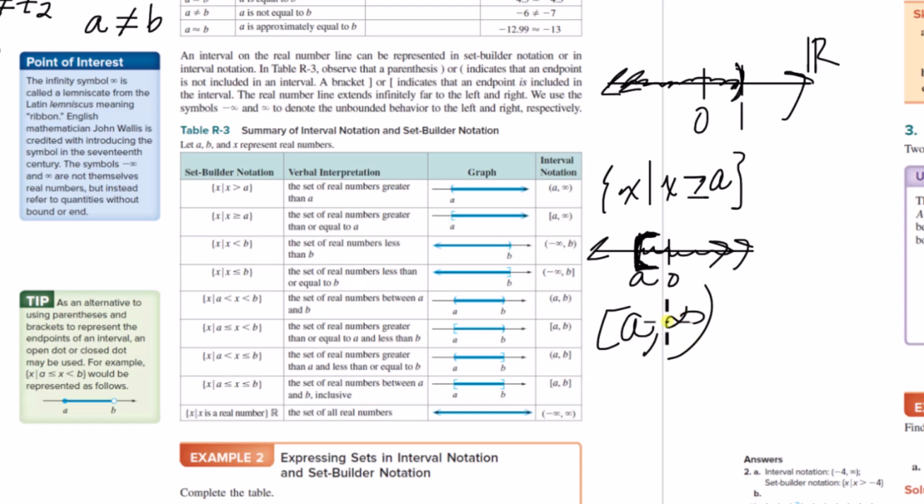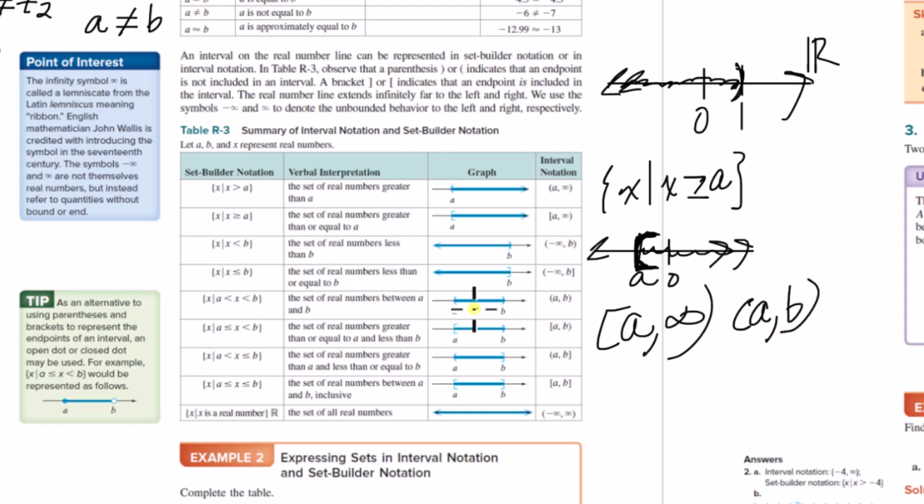And if you have an infinity term, you put an arrow like that, and you don't put a bracket with the infinity. And then it's the same idea if you're describing the set of all real numbers between a and b, but not including a and b. You see how they do that here? The set of all x such that a is less than x, which is less than b, so x is between a and b. They put the graph here with the parentheses, and then in interval notation, it's like this.